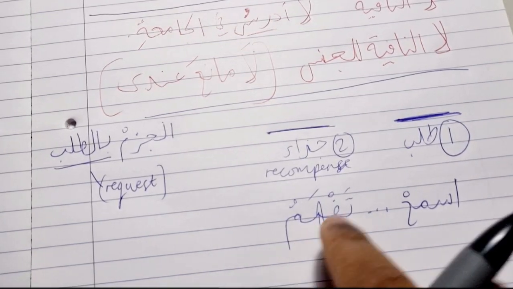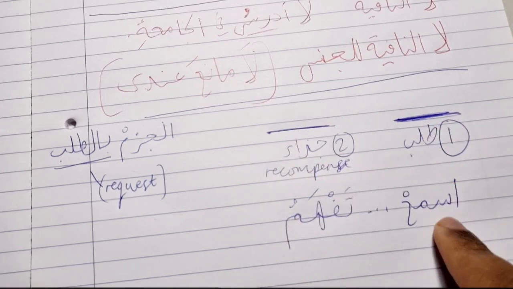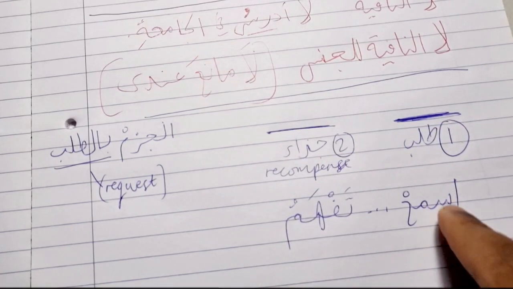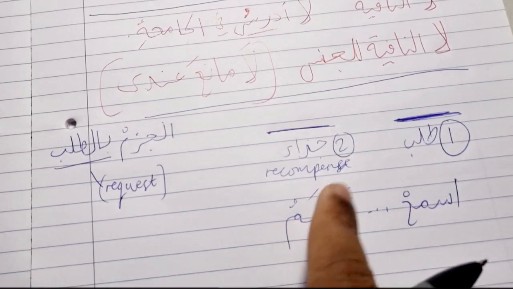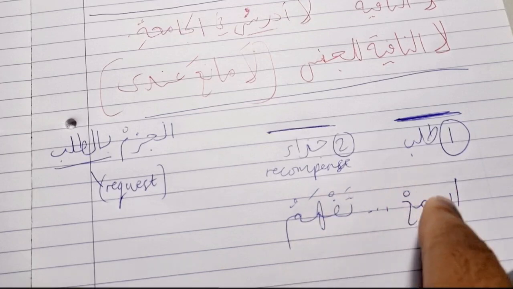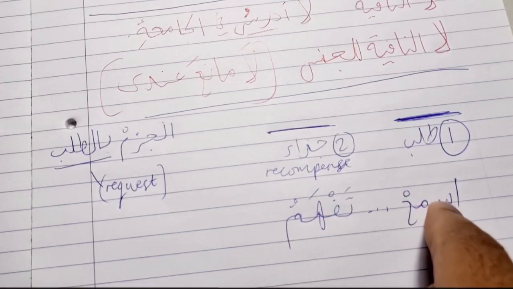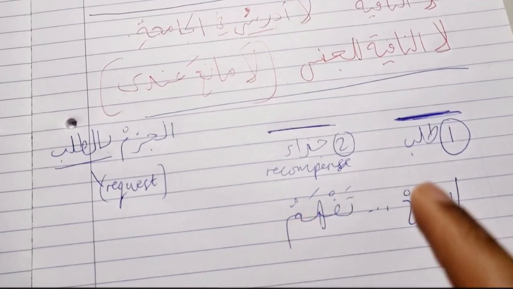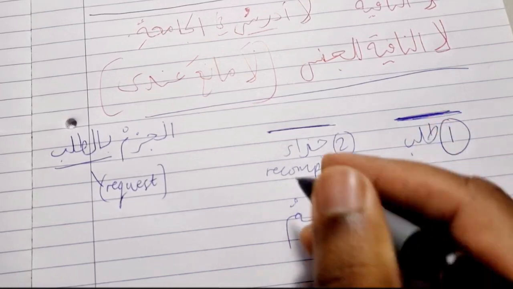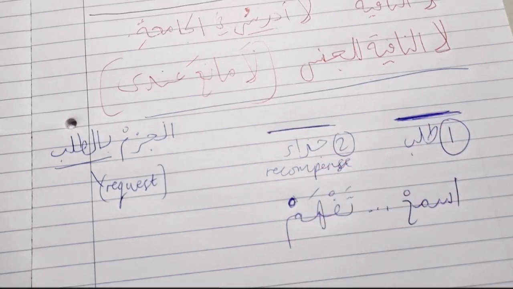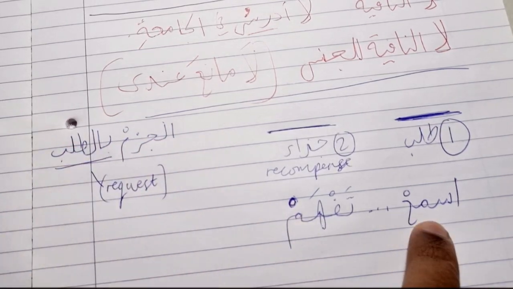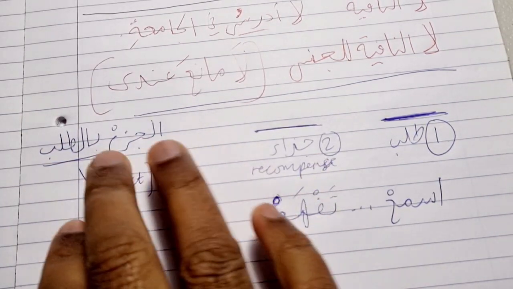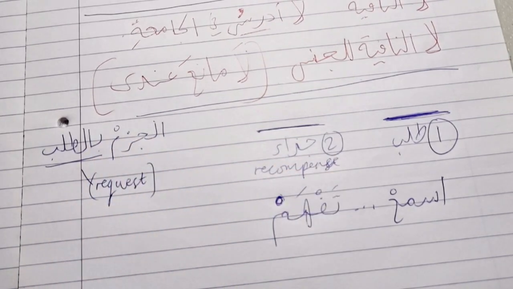But this fi'l mudari', the 2 conditions have been applied. There's a talab which precedes it, and this fi'l mudari', I'm intending it for it to be a result, a recompense for this. A result that comes from this, stems from this. If you listen, what's going to happen? You're going to understand. So I make this majzoom. It becomes majzoom. Why did it become majzoom? Because majzoom bit talab. And the reason why the author has mentioned this is to complete all of the jawazim.